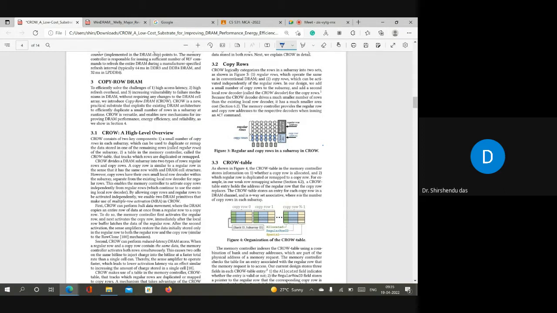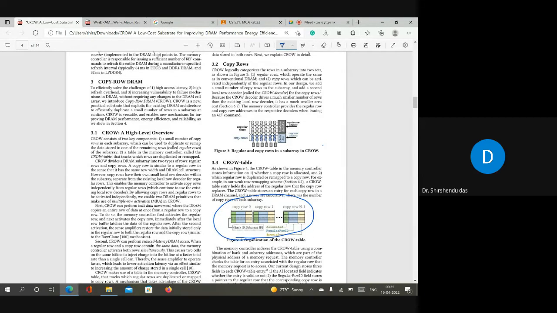Next time when we activate this row, the memory controller will find from the CROW table that a copy of this row exists in the copy rows. So both rows activate simultaneously, and if both rows activate simultaneously, then it reduces the tRCD time. That is the benefit. And how to do this? When to copy a row, how to copy a row, what are the limitations and challenges of copying a row from regular to copy row?